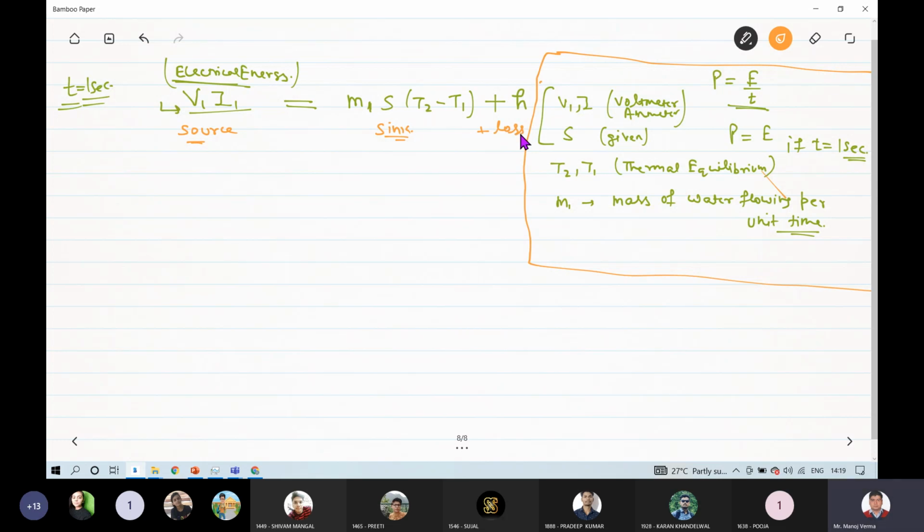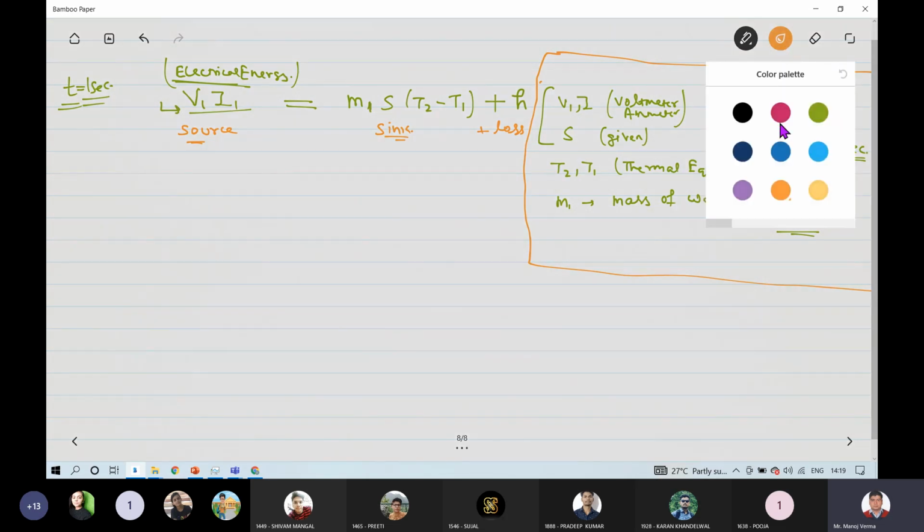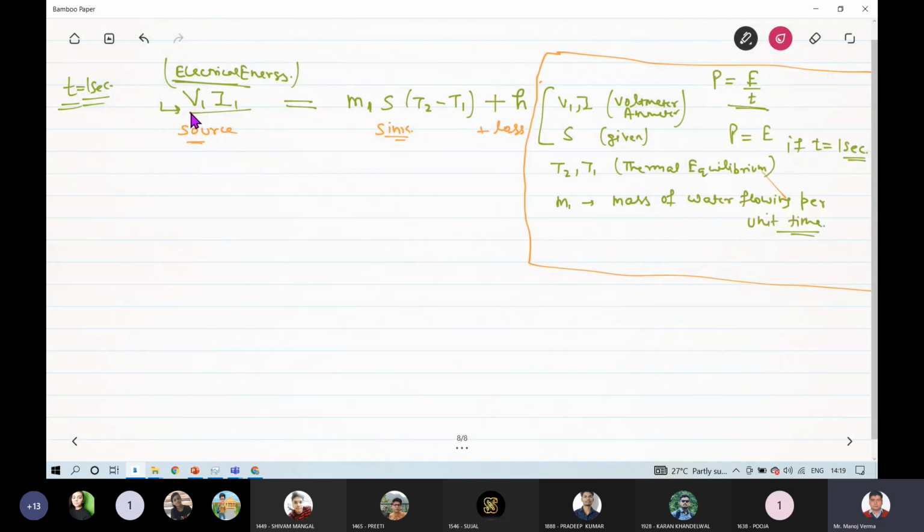Now, a very important point: the units of this electrical energy and this heat energy are different. So we have to divide this V1 I1 by J, where this J is called the mechanical equivalent of heat. Whatever the value of electrical energy, we divide by a constant called the mechanical equivalent of heat, and then this expression will hold good for the law of conservation of energy.